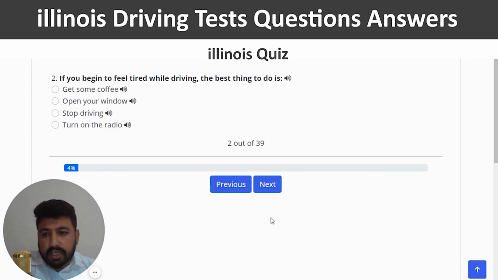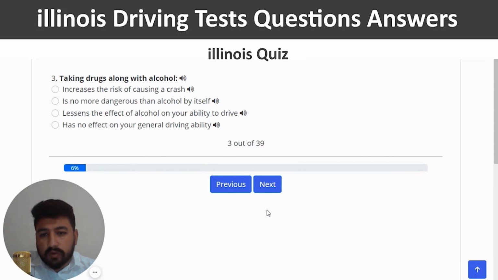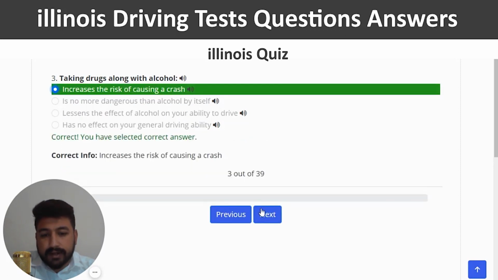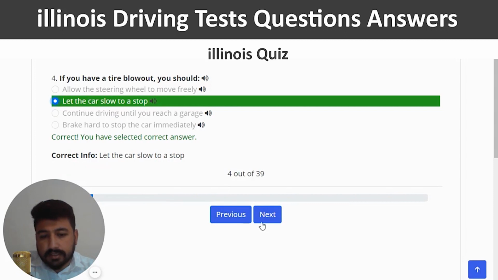Second question is: if you begin to feel tired while driving, the best thing to do is, so looking like the third option is the right one, which is stop driving. Correct, and next. Taking drugs along with alcohol. The right answer of the third question is increase the risk of causing a crash. So I'm going to click on the first option, correct, and next. If you have a tire blowout, you should, so you can choose the second option, which is let the car slow to a stop. You have selected the correct answer, and next.